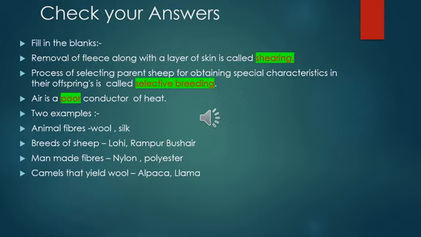The next one, two examples for each of the following. Animal fibers: wool and silk. Breeds of sheep: Lohi, Rampur, Bushehr. Man-made fibers: nylon, polyester. Camels that yield wool: alpaca and llama.